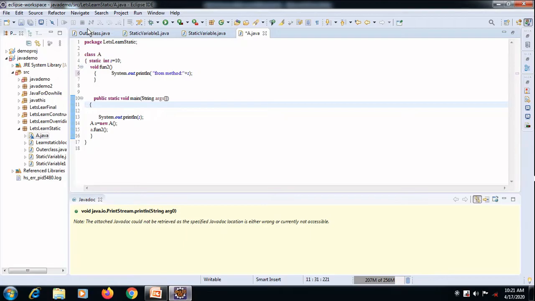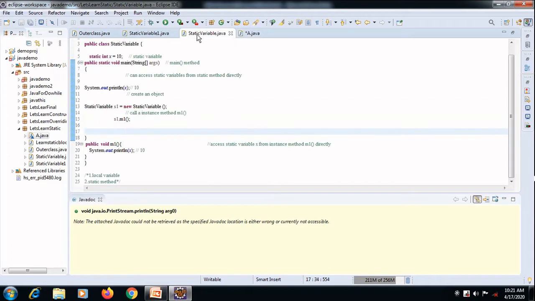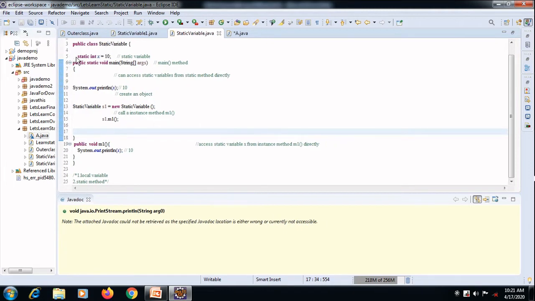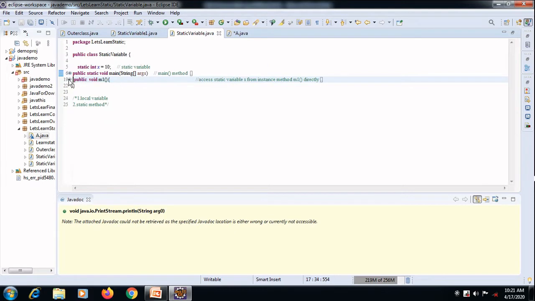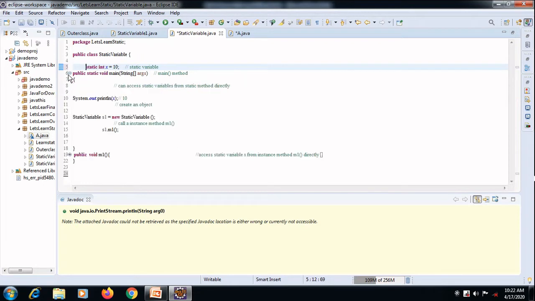Let's get into the examples. Let's see the simple static variable, how to declare it, how to display it, and if you use it in a simple method, how to invoke that. So here goes the example. Here I am having a static variable in my class. See, here I am having a variable static int x equal to 10. Now how to display that? Since this is static, I can easily display it as System.out.println x.